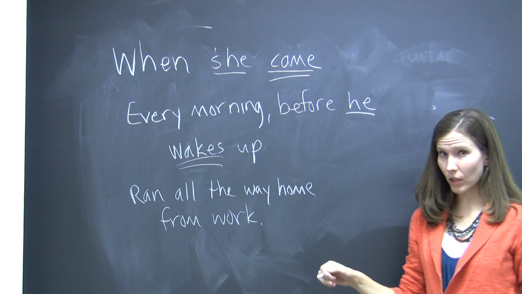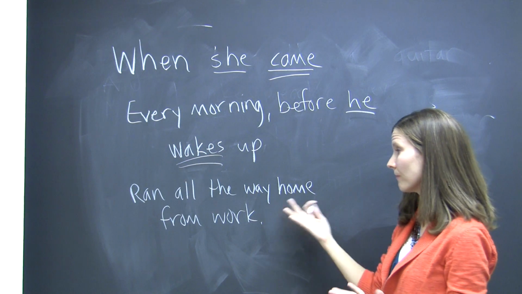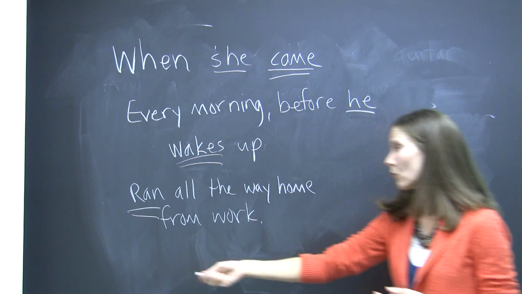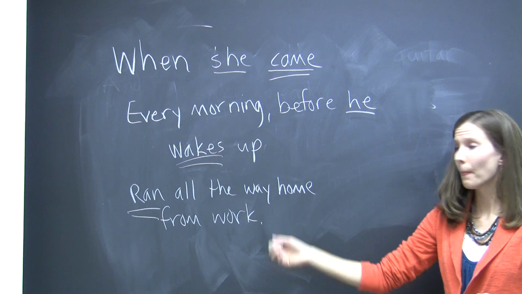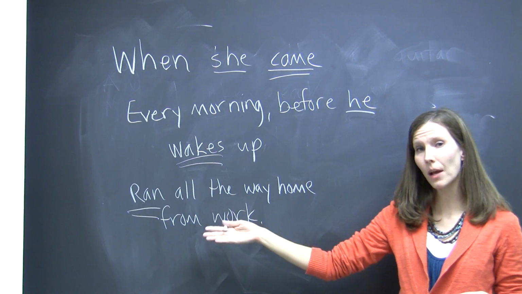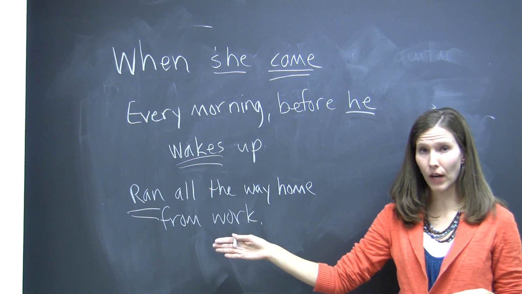The third example of a sentence fragment only has a verb, but no subject. "Ran all the way home from work." The reader is left wondering who ran all the way home from work. It's missing a subject, so it's therefore a sentence fragment.